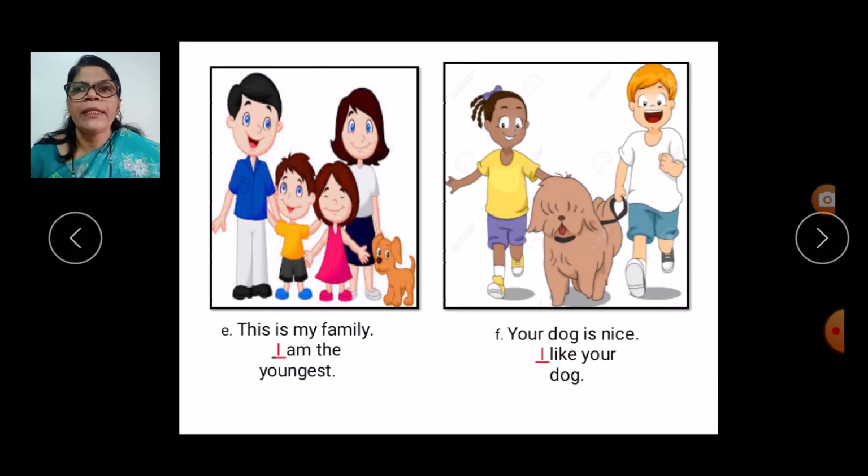And the next one. So they are introducing their family. So this girl is saying, this is my family and I am the youngest. I am the smallest. Now these two again they are saying, you see what this boy is saying? This boy is telling, your dog is nice. I like your dog. You see, the boy is putting his hand on the dog and saying, your dog is very nice and I like your dog.